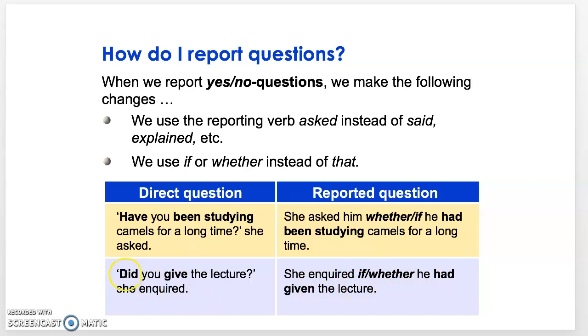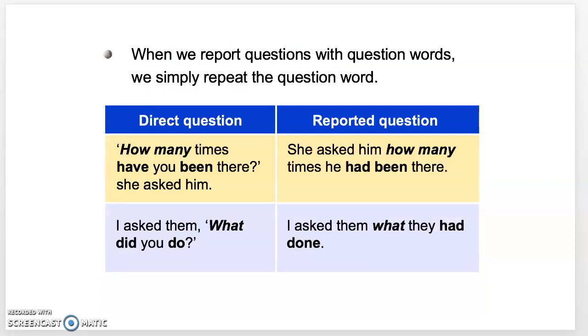Okay, when you read this question, you can answer it with a yes or no. Then you would know to delete this and change it to if or whether given the lecture. Right. Now the second case would be this. If your question is a WH question, say how many times have you been there before? You can't answer with a yes or no. Then you have to repeat the question word.